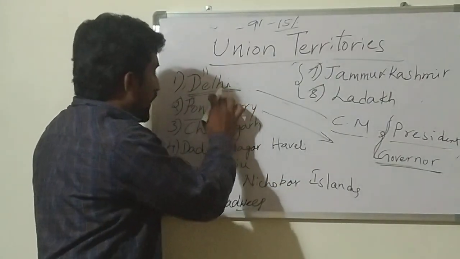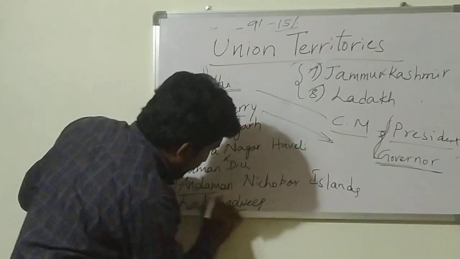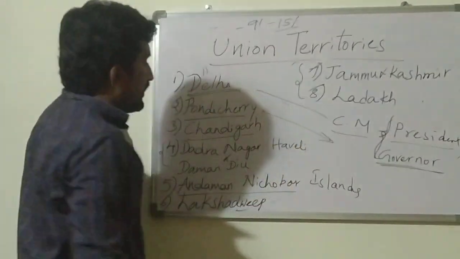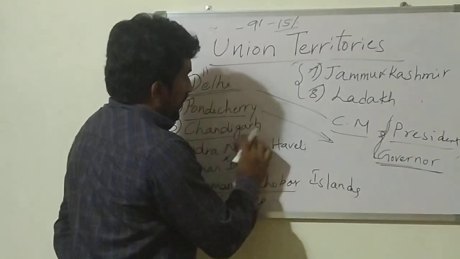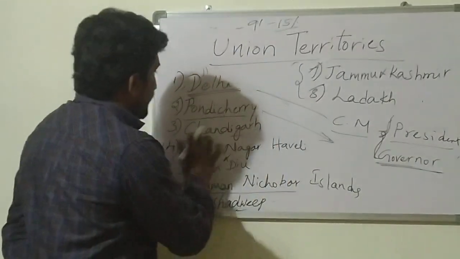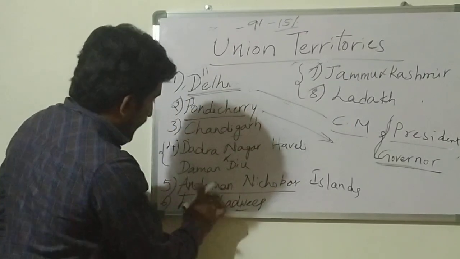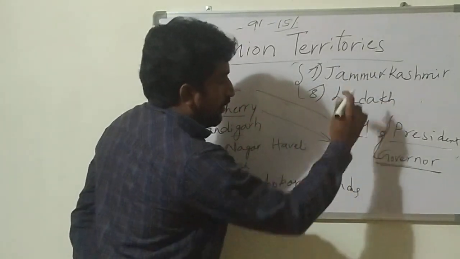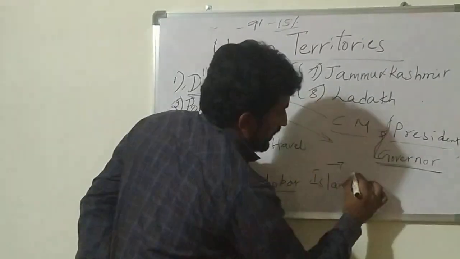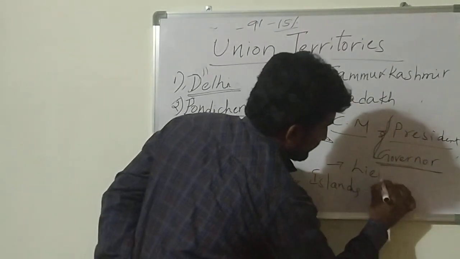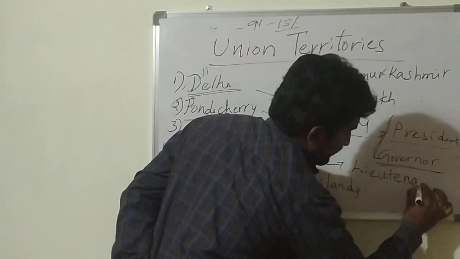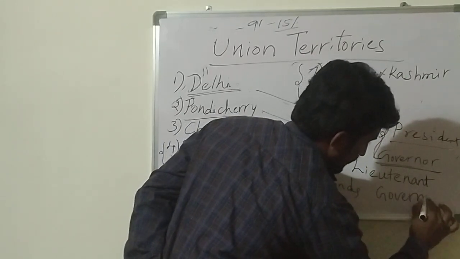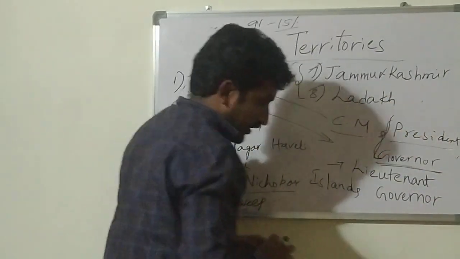So Delhi, Pondicherry, Andaman Nicobar Islands, Chandigarh, these all are... Chandigarh is not. Delhi, Pondicherry, Andaman Nicobar Islands, Jammu and Kashmir, Ladakh will be administered by the Lieutenant Governor. Okay?